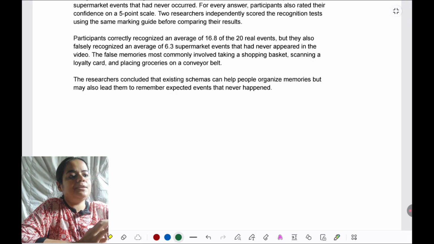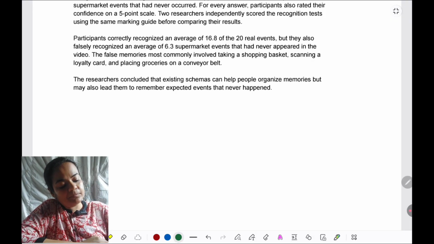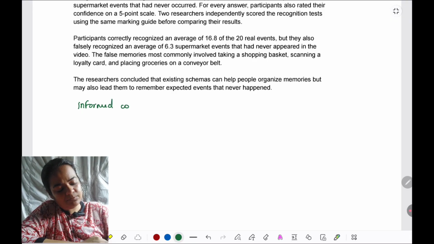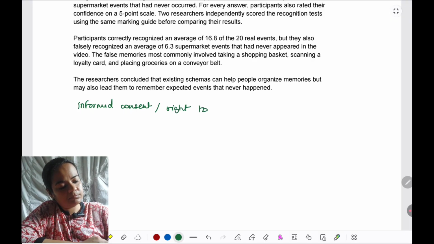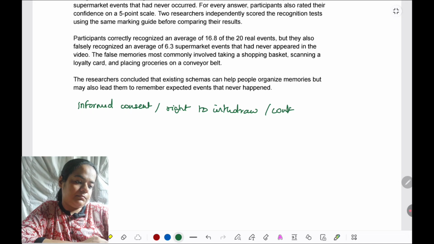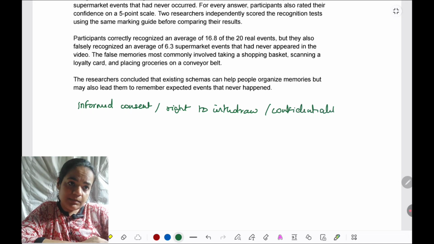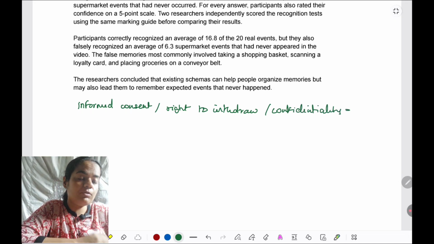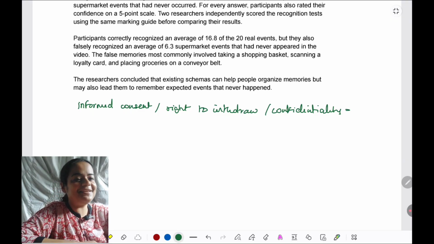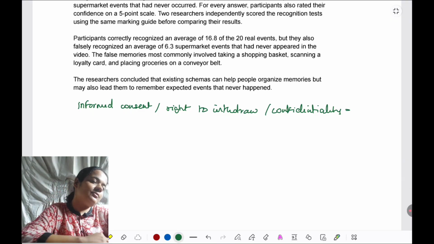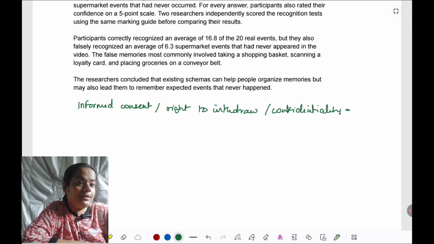See, in responsibility, the most common thing we would be discussing firstly would be informed consent, right to withdraw, and confidentiality. If these are there, it is a strength because the human participants in psychology research are being respected, they are being given the right of their dignity. If they are not there, then it's a problem.